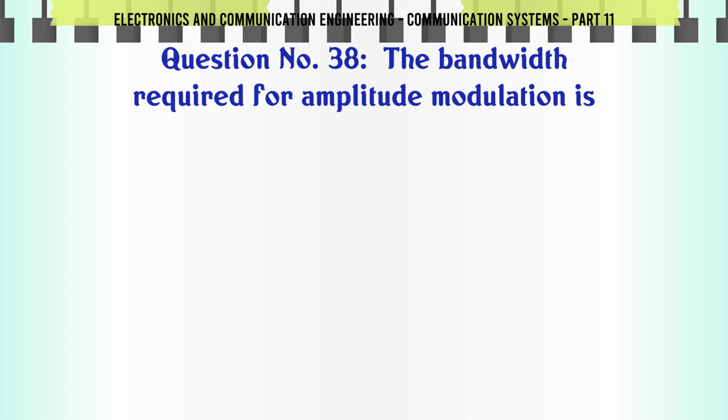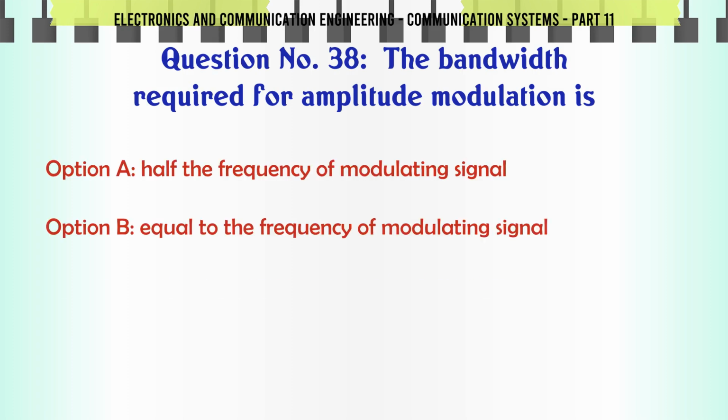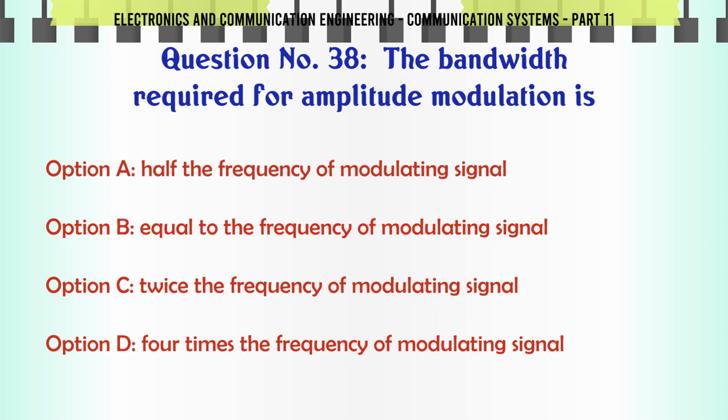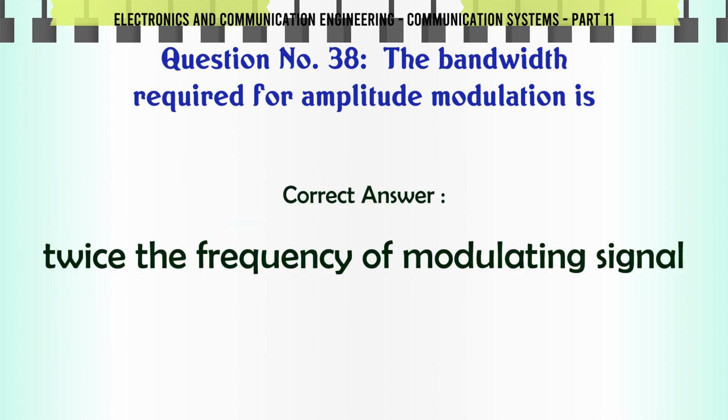The bandwidth required for amplitude modulation is A. Half the frequency of modulating signal, B. Equal to the frequency of modulating signal, C. Twice the frequency of modulating signal, D. 4 times the frequency of modulating signal. The correct answer is twice the frequency of modulating signal.